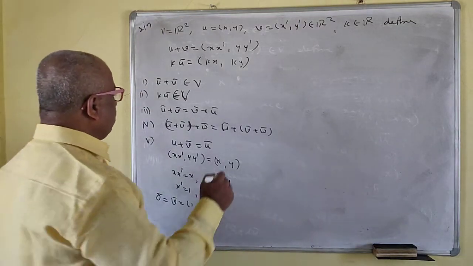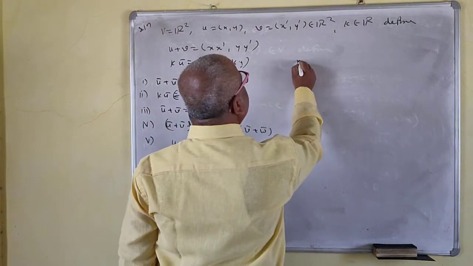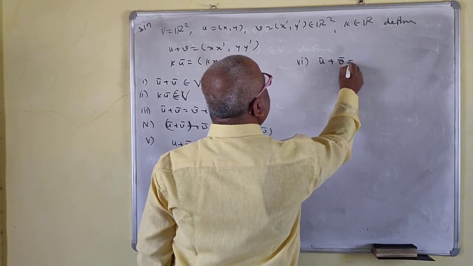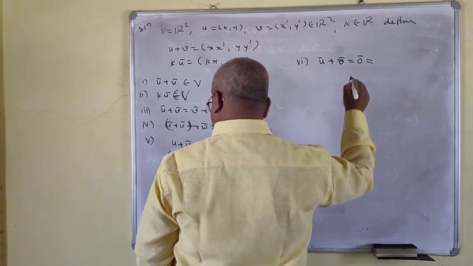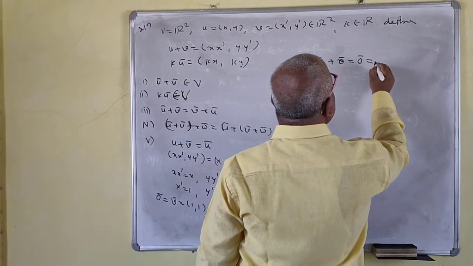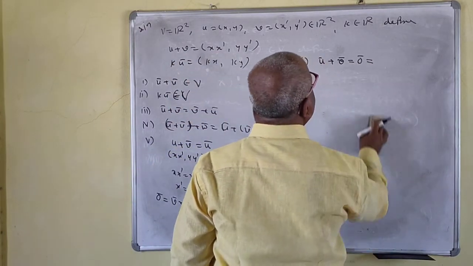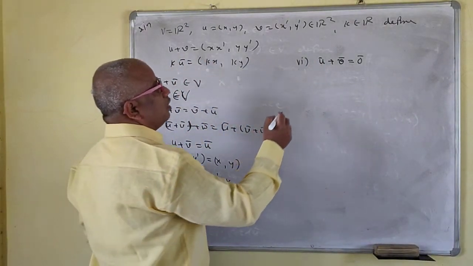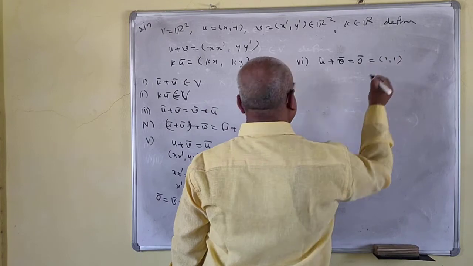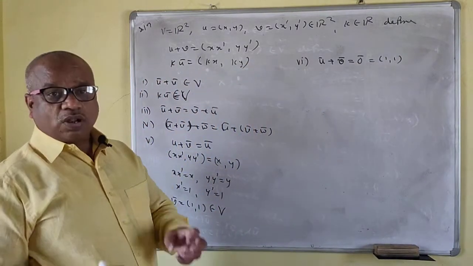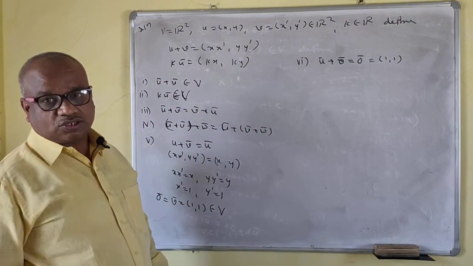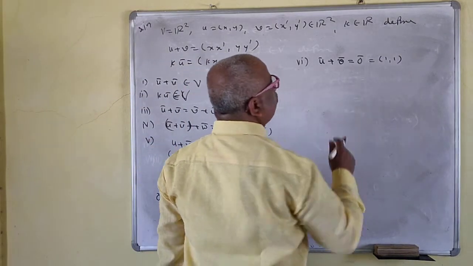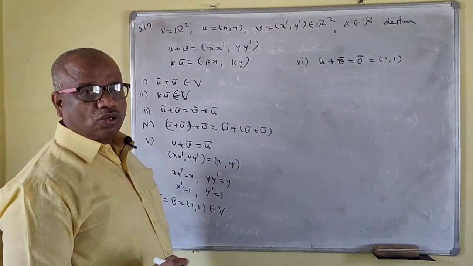We'll see the negative element now. So for the negative element, u bar plus v bar is equal to 0 bar. So 0 bar means (1, 1), that was right. We want to check whether v bar exists or not. We'll check only whether it has a solution or not.